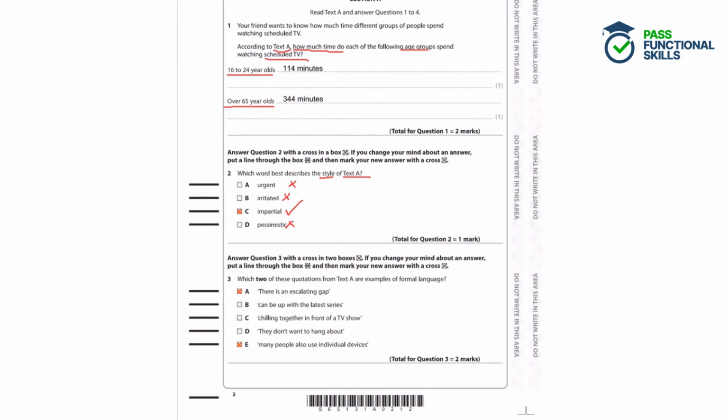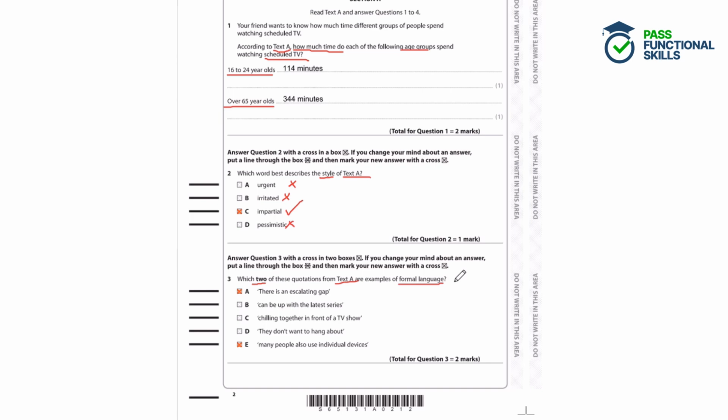Question 3. Which 2 of these quotations from text A are examples of formal language? So here we want to find 2 quotations from text A and we want to be looking for formal language. Now the difference between formal and informal: a formal text is the kind of thing that you'd hear a newsreader say, used in a professional environment.